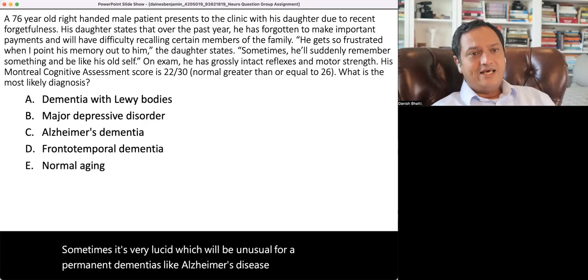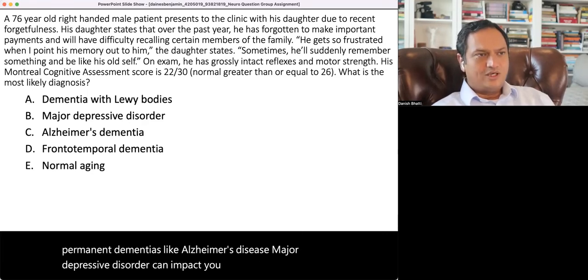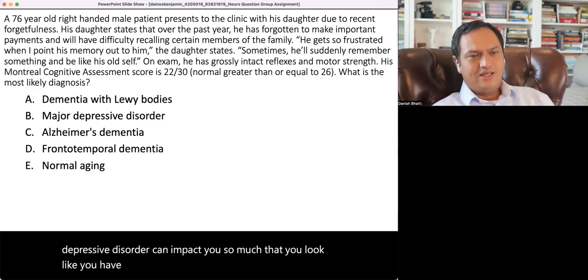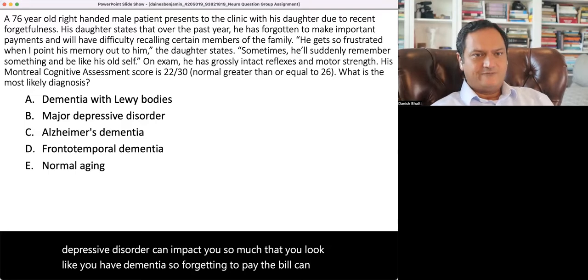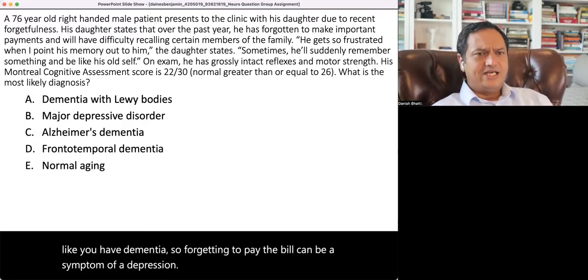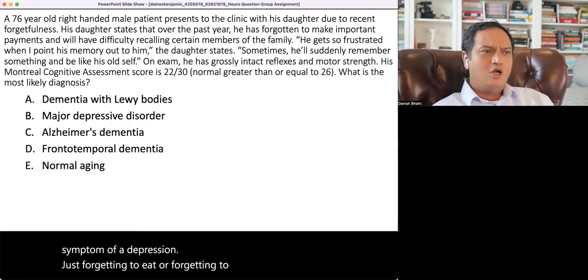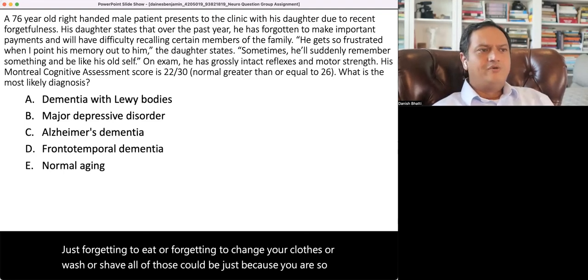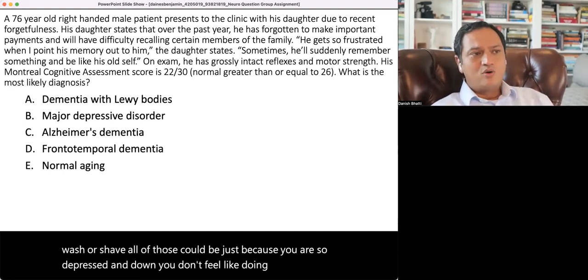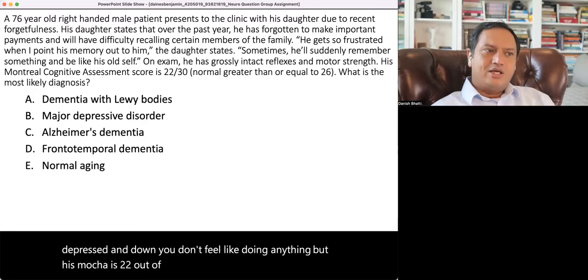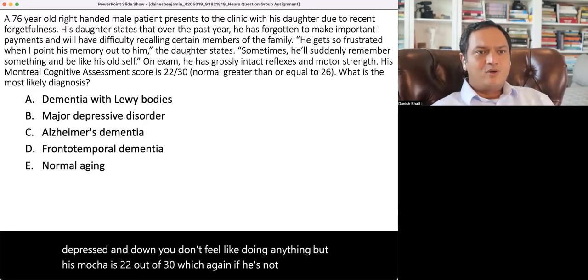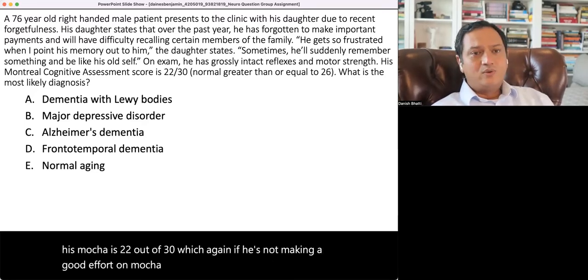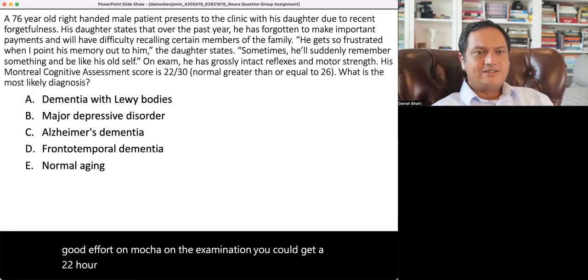Major depressive disorder can impact you so much that you look like you have dementia. So forgetting to pay the bill can be a symptom of depression, just like forgetting to eat or forgetting to change your clothes or wash or shave. All of those could be just because you are so depressed and down, you don't feel like doing anything. But his MoCA is 22 out of 30, which again, if he's not making a good effort on the examination, you could get a 22 out of 30 because of poor effort, not because that patient has an actual underlying deficit.